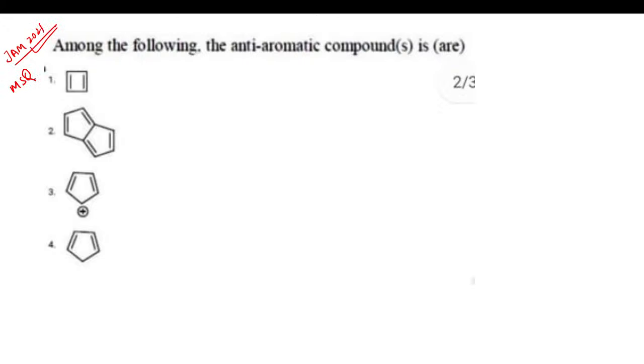What is the question? Among the following, the anti-aromatic compound is or are. It is an MSQ question, so more than one option is correct. So among the following, which of the compounds is or are anti-aromatic? You have to tell the correct answer.